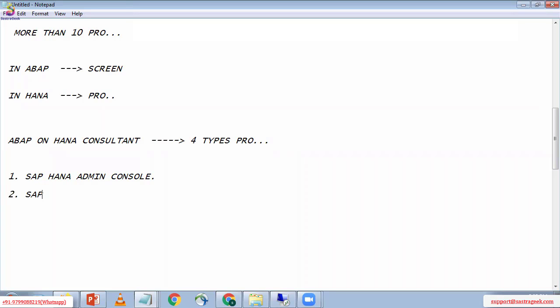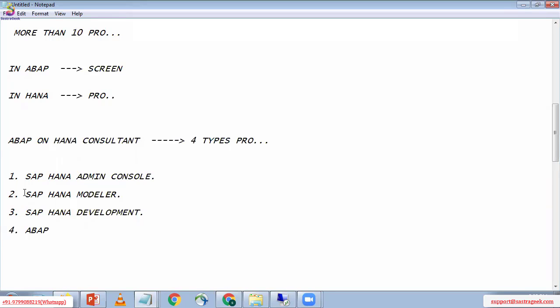The second one is SAP HANA Modeler. The third one is SAP HANA Development. And the fourth one is the ABAP perspective.